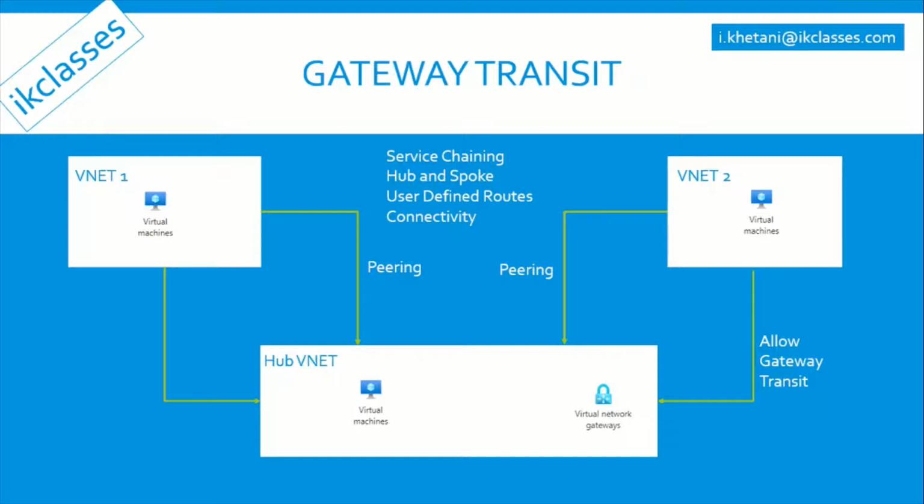This is a hub and spoke kind of structure, meaning we have a hub network from where we are routing the traffic. We can use user defined routes. We can tell the resources in VNet 1 to send traffic to VNet 2 via Hub VNet. When we create the peering to the second virtual network from the first virtual network, the peering status is initiated. When we create the peering from the second VNet to the first VNet, its peering status is connected.